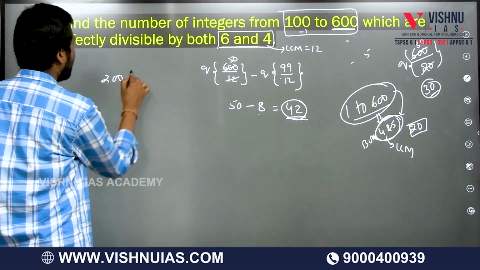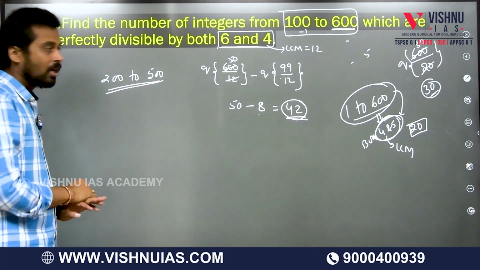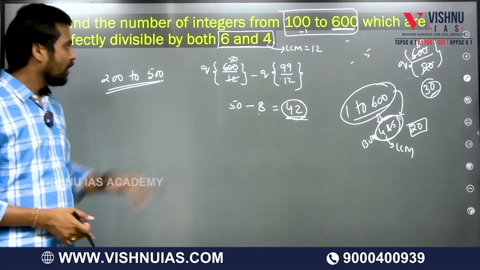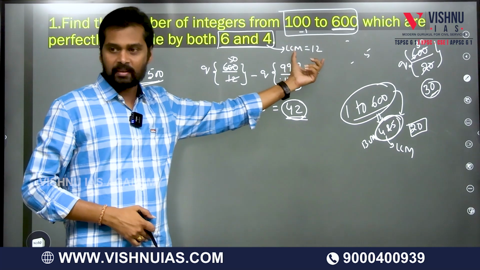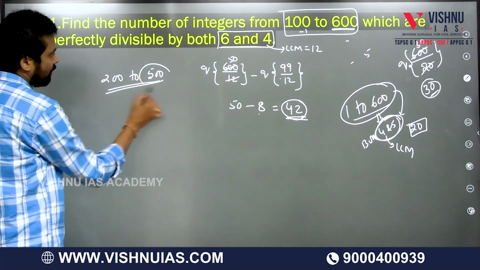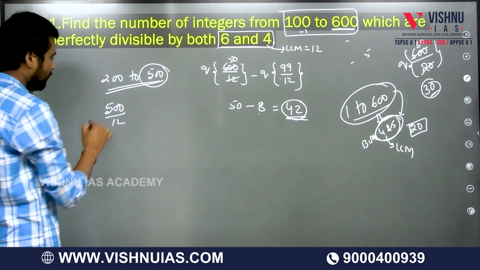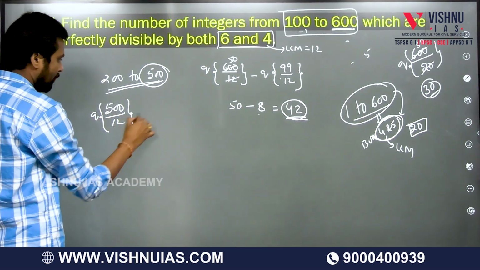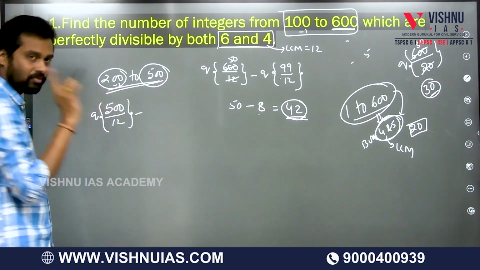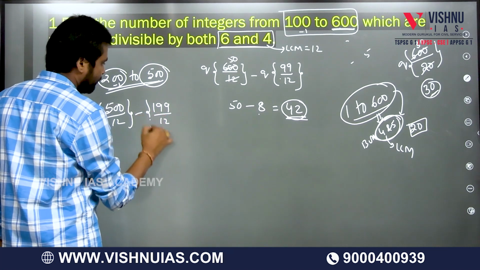even if it is from 200 to some 500, let's say the problem is given like this. How many numbers from 200 to 500 are divisible by both 6 and 4? As usual, you first take the LCM of the numbers. The LCM of the two numbers is 12. Now, first you take the larger number divided by the LCM of the numbers and take the quotient. Minus, for the smaller number, you have to subtract one: 200 minus 1 means 199 divided by 12.